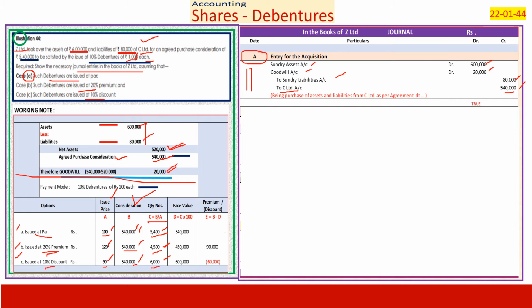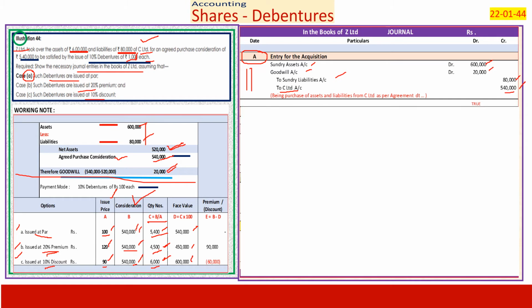What is the face value? Face value is 100 everywhere. Therefore, face value in the first case is 5,400 into 100, 4,500 into 100, 4,50,000, 6,000 into 100, 6 lakhs. Now it is simple.